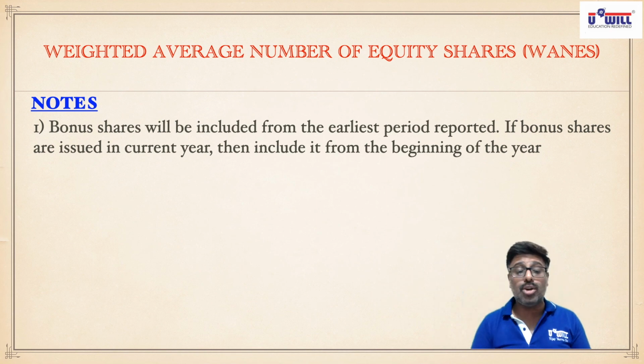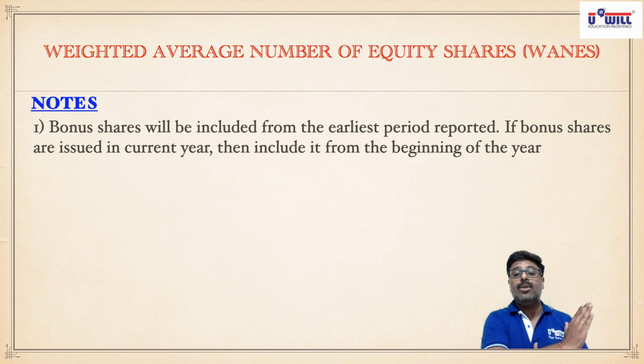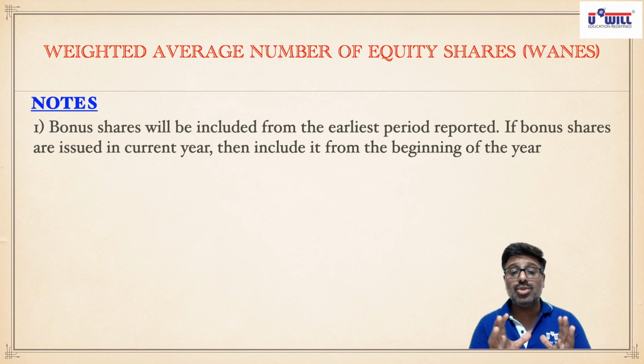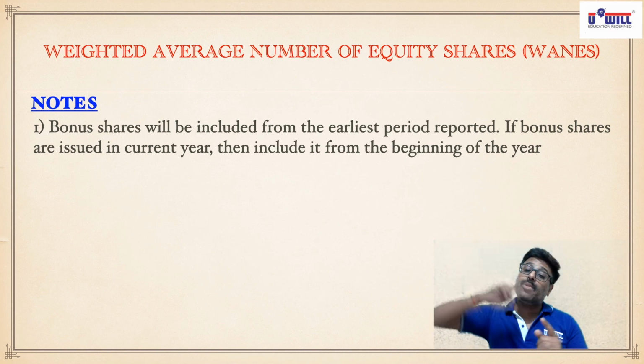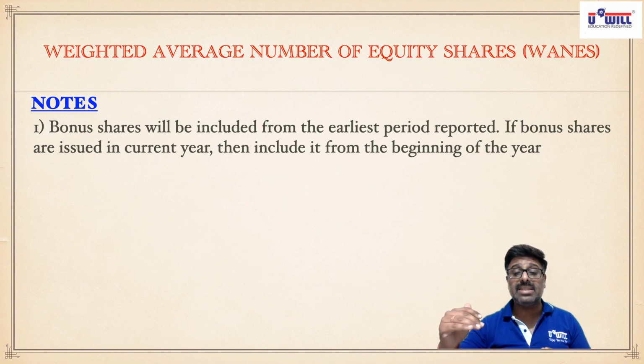Write down this note in your notebook. Bonus shares will be included from the earliest period reported. Means if the company reports the information for the last 5 years, 15-16, 16-17, 17-18, 18-19, 19-20, any bonus issued in 19-20 would be included from 15-16 onwards. In between, any bonus issued in 17-18 will be included from 15-16 onwards.